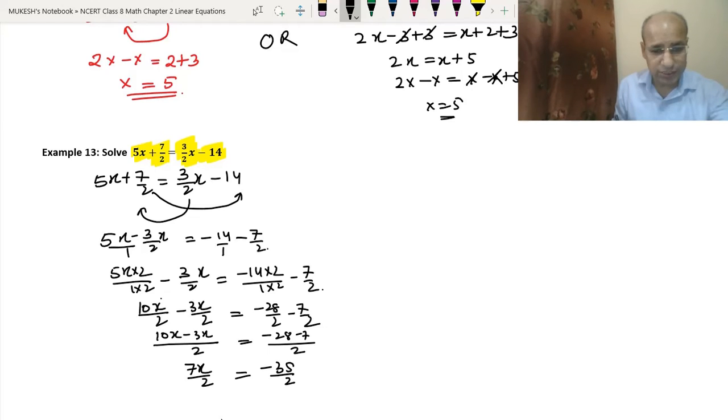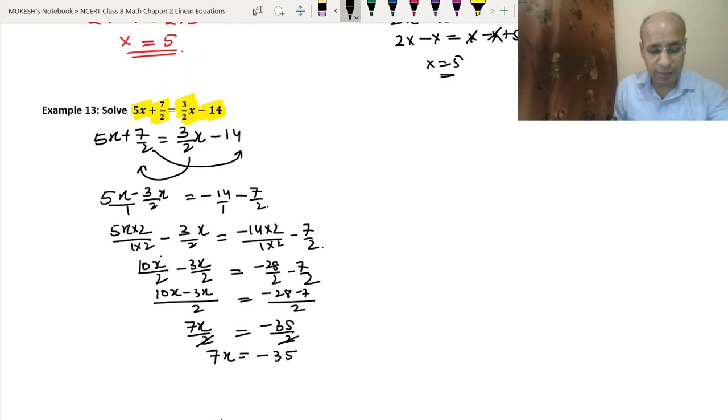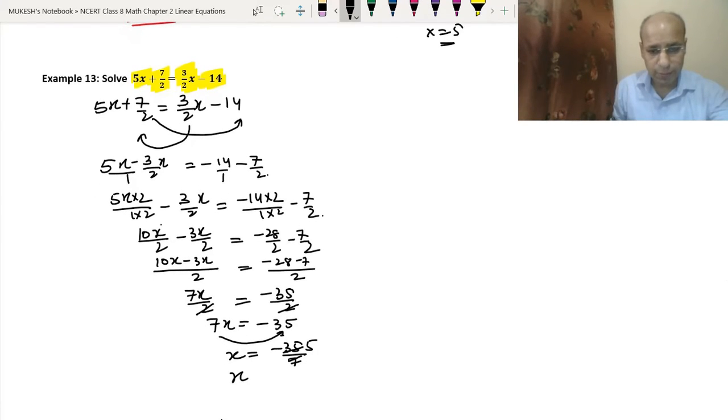Now since the denominators on both sides are the same, 2 and 2, they will cancel. So we will write 7x equals minus 35. Okay. So now this 7 will go to the other side as a division. So x equals minus 35 upon 7. We will divide them, 7 5s are 35. So we will get the answer x equals minus 5. So this is one way of doing this question. Okay. I will tell you one more way of doing the question.